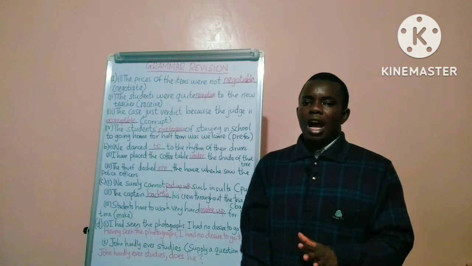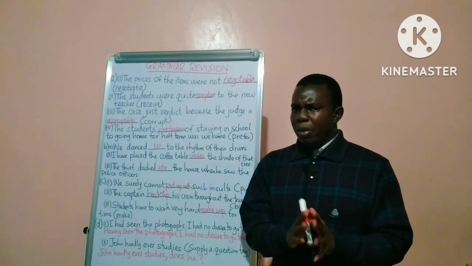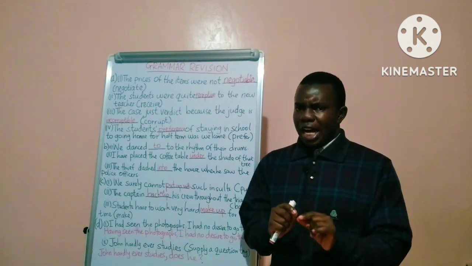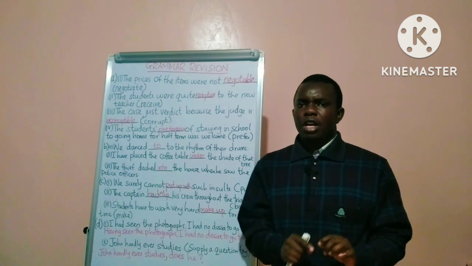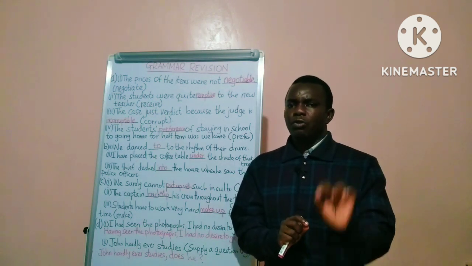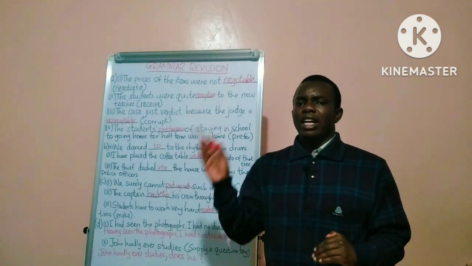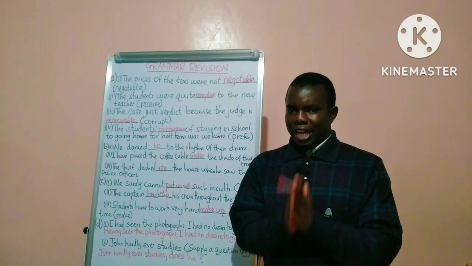Does he? As you provide the various question tags, remember that between the tag and the sentence given, there should be a comma. After the comma, the first letter of the tag is going to be a small letter. Then finally, there should be a question mark at the end.